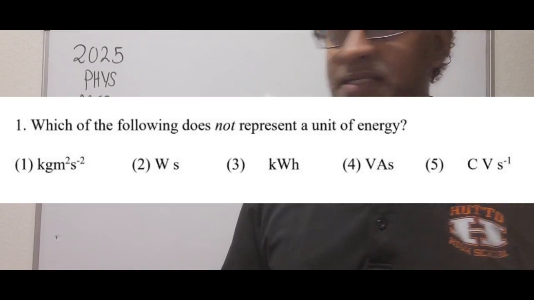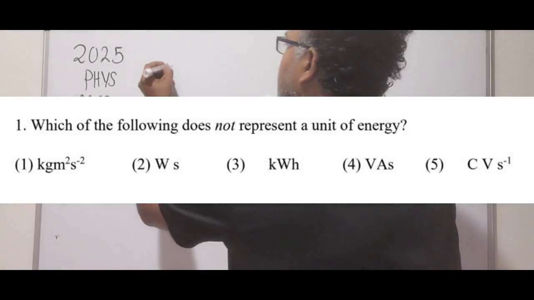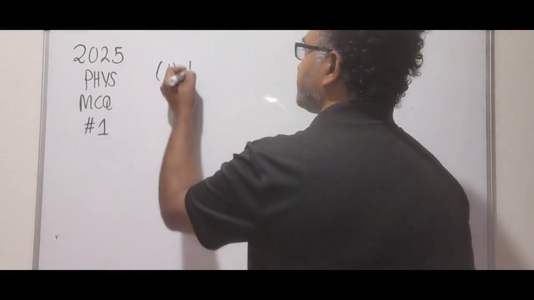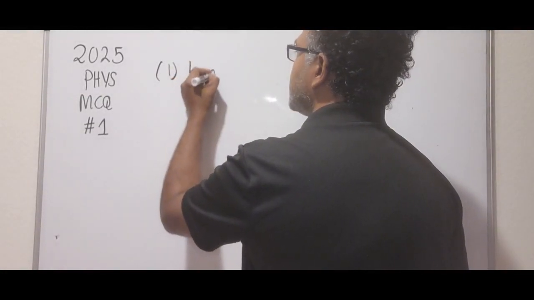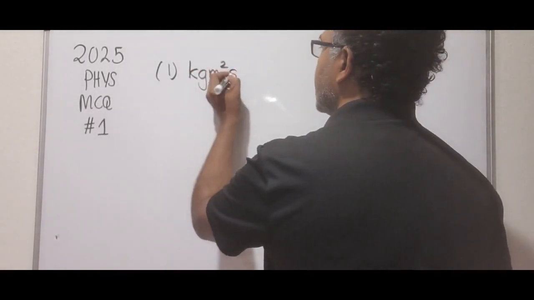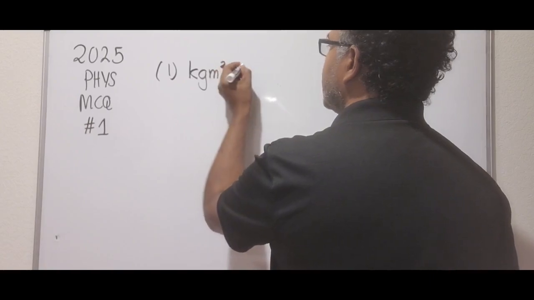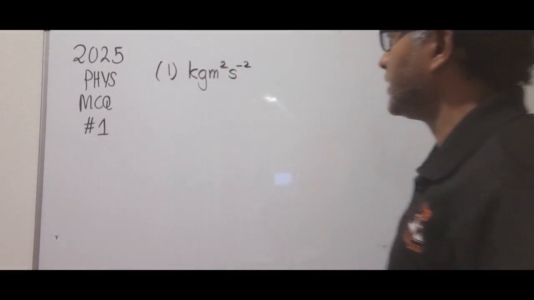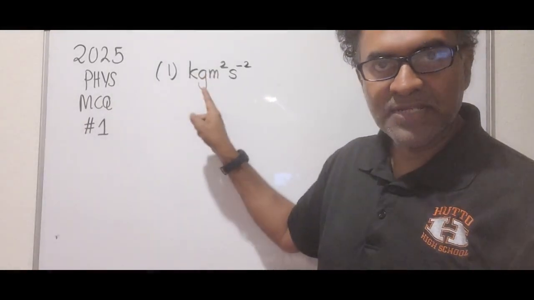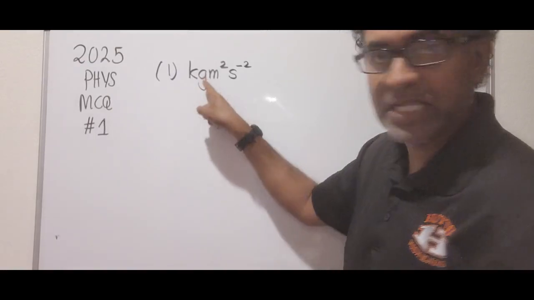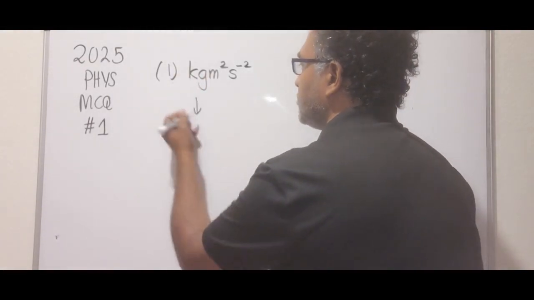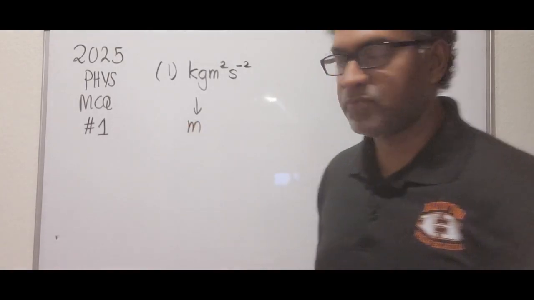So let's look at the first choice. The first choice given is kilograms meters squared and seconds to the negative power 2. Okay, so if you look carefully, now you need to identify each term. So this kilogram unit, that's mass. This is a unit of mass.